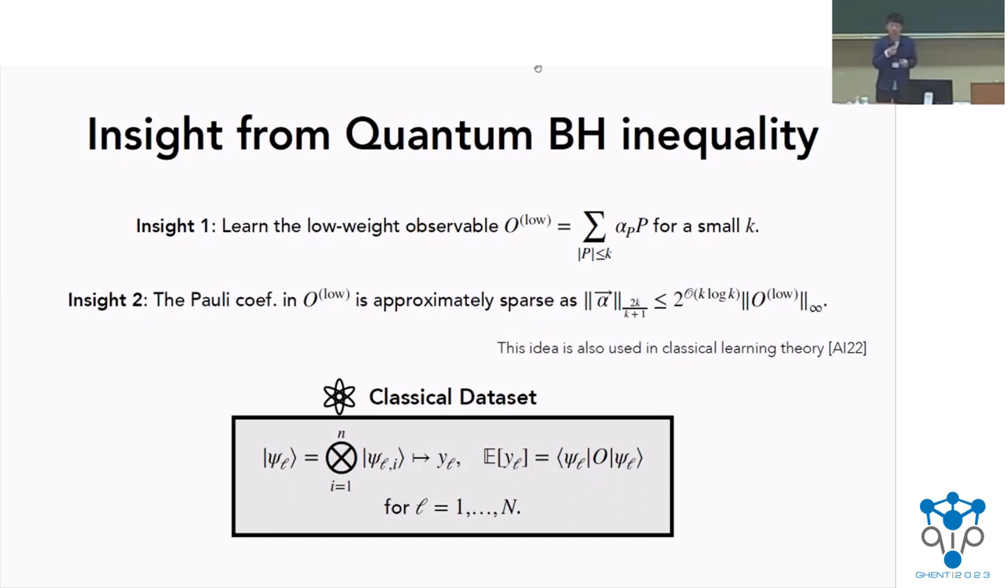So now what this inequality tells us is the second insight. We have a first insight about learning low-weight observables, and the second insight essentially tells us that the Pauli coefficients in this low-weight observable are approximately sparse because of this inequality.